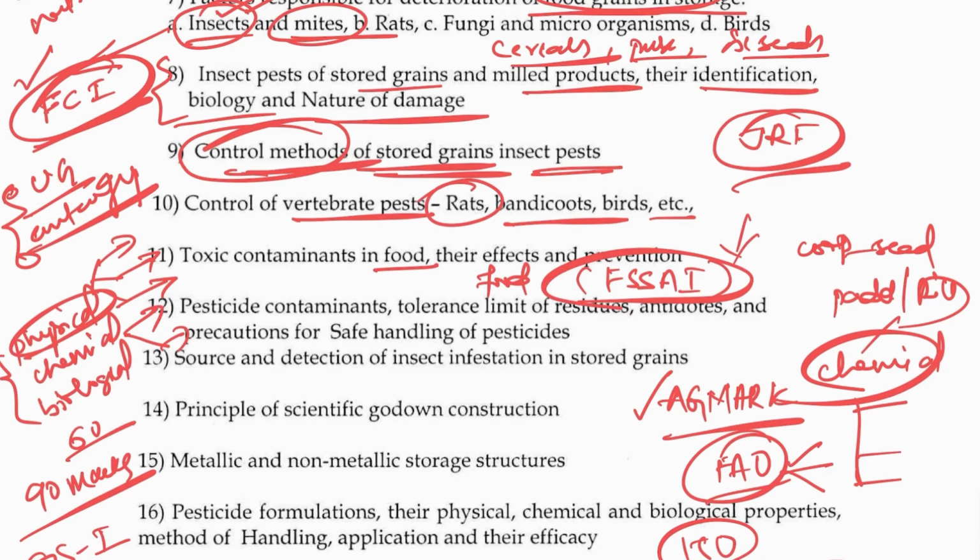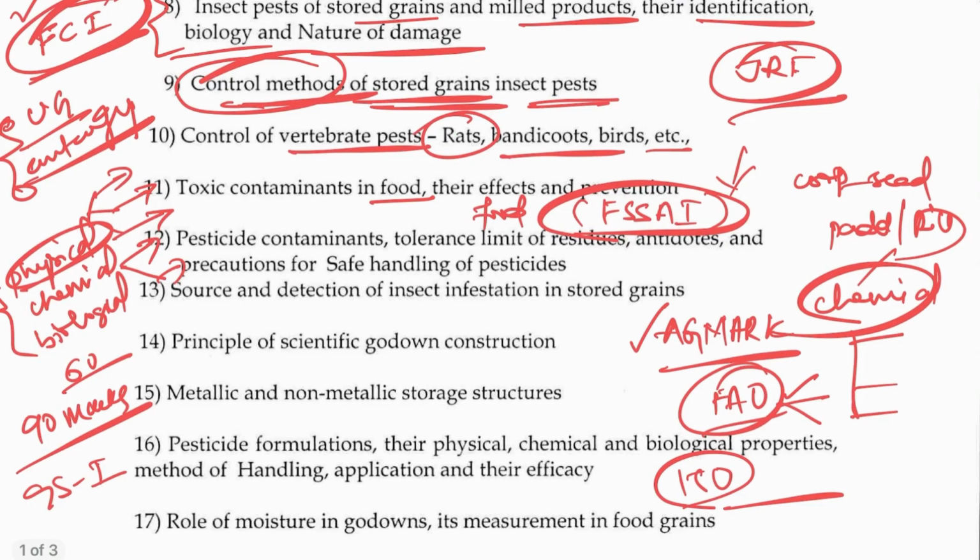Then again, pesticide contaminants, tolerance limit of residues. These things are very important. This PDF I'll be putting in Telegram, so you can easily download it. Again, residues, antidotes, and precautions for safe handling of pesticides. You might have seen so many farmers' deaths, right, because of not being able to handle the pesticides properly. That's the major reason for even the death of farmers. So that's a very important aspect.